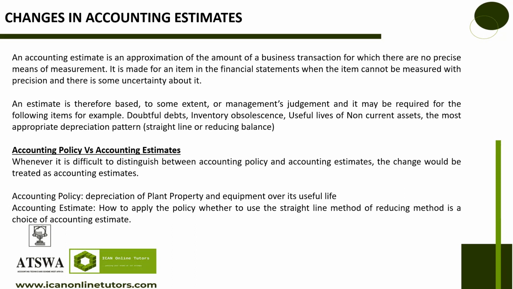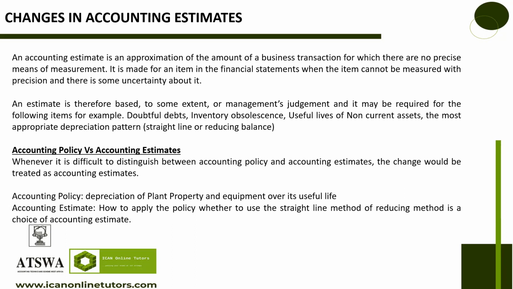Then after, this year we might not make income, so let's change from straight line depreciation to the reducing balance method. Or you now decide to increase the useful life from 5 years to 10 years. Are you getting what I'm saying? 200 divided by 10 will give you 20. So the depreciation expense for that year will be 20 instead of 40.